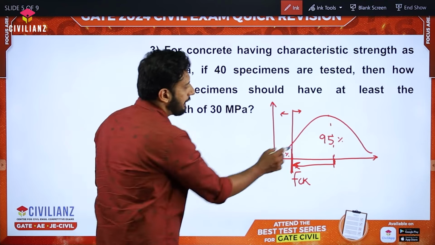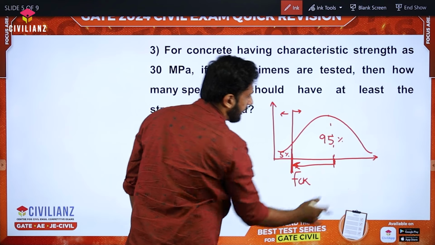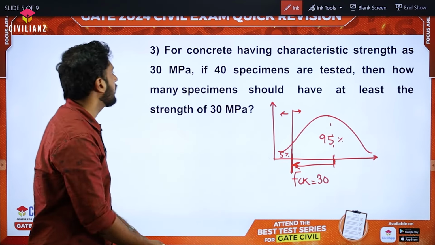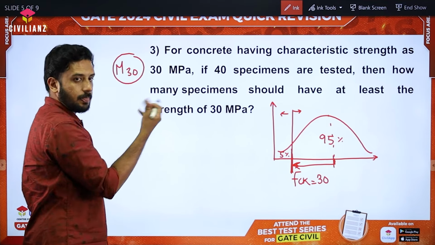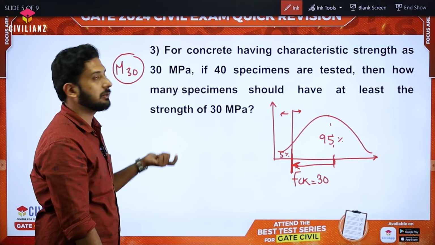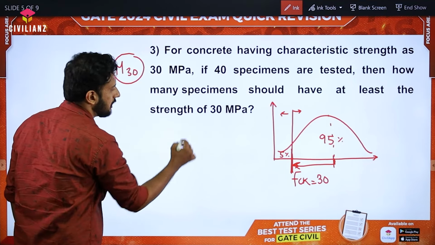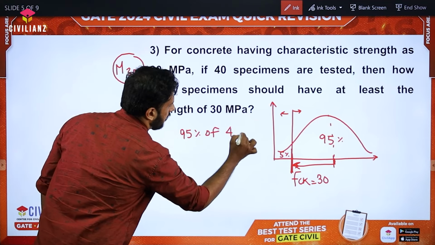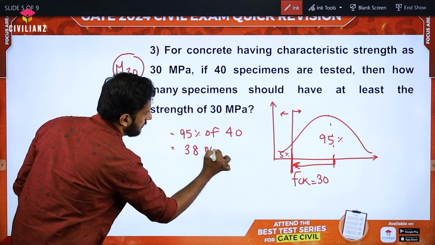Which means 95% of the cubes will have a strength value greater than this fck. According to the question, it is 30 megapascal. They can also give it as M30, right? M30 is nothing but the concrete grade having 28th day's compressive strength of 30 megapascal. Same thing. So 95% of the total number. What is the total number? 40. So 95% of 40 is 38.